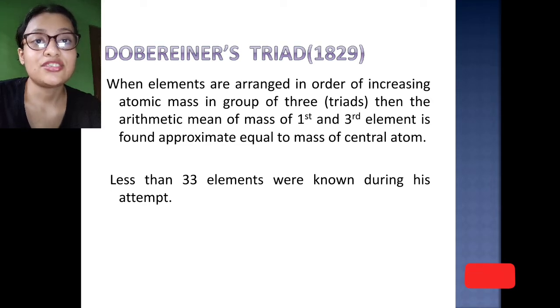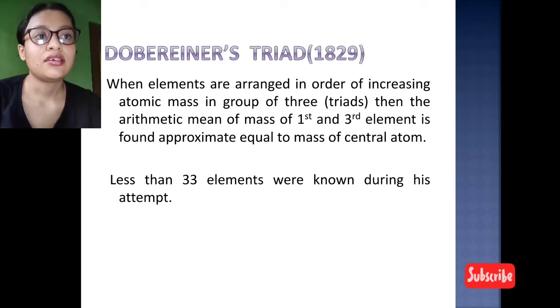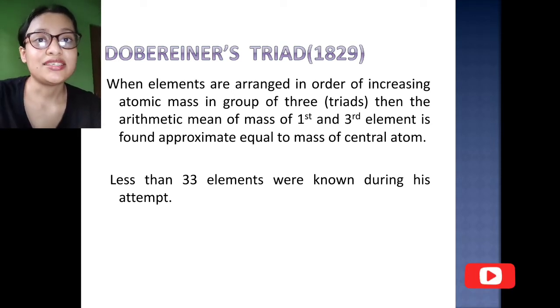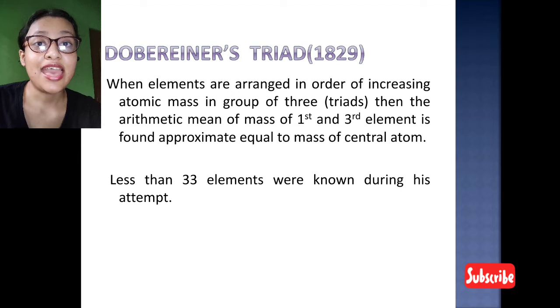Here Dobereiner, the scientist, gave an assumption for the classification. When the elements are arranged in the order of increasing atomic mass in groups of 3, then the arithmetic mean of the mass of the first and the third element is approximately equal to the mass of the central atom.